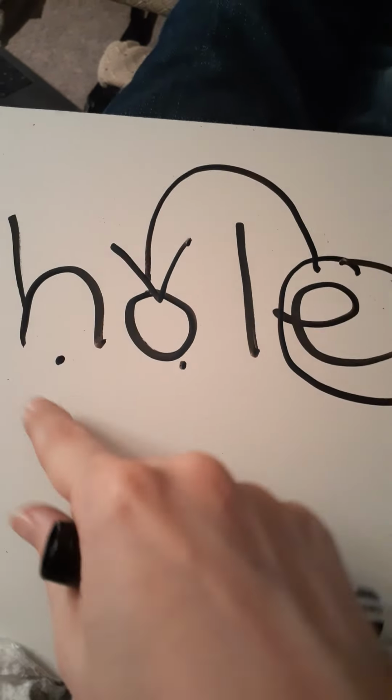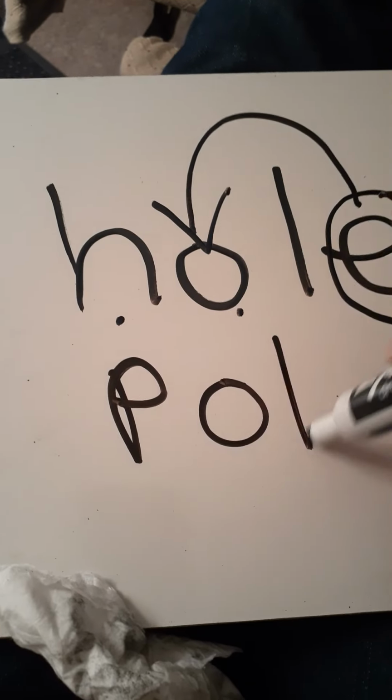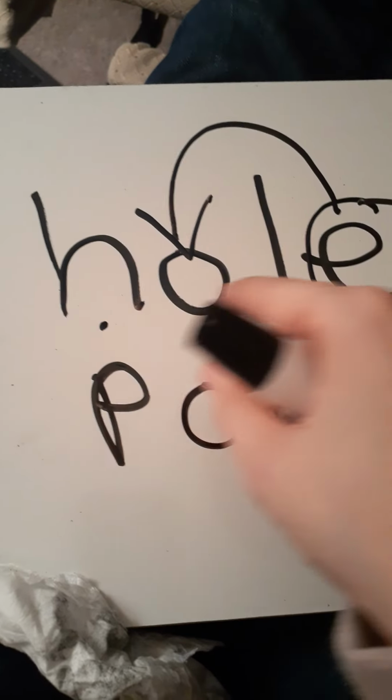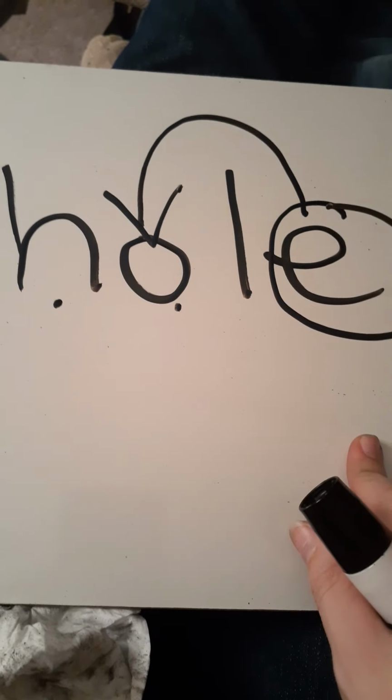Very good. Ho-l. But that's not a word. This word is whole. It kind of is like the word pool. So we have whole. I want you to repeat after me. Whole. Whole. Good job.